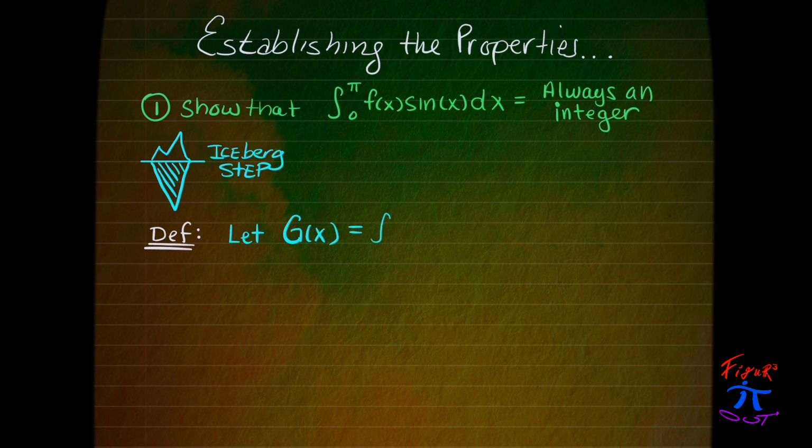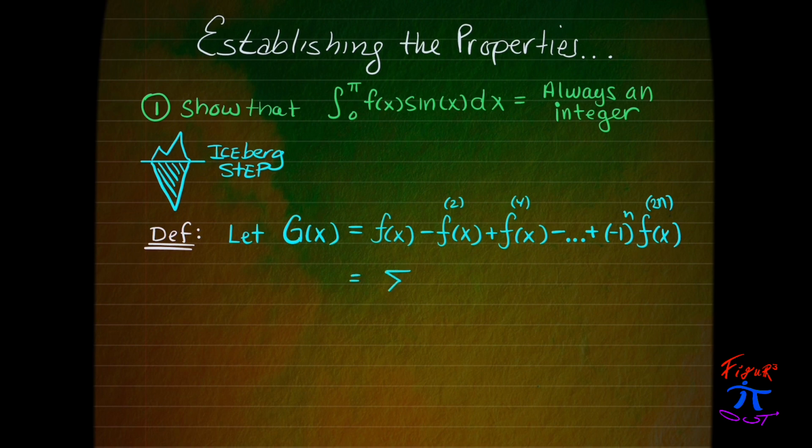So, the function that I mentioned earlier, g of x, is defined to be f of x minus the second derivative of f of x plus the fourth derivative of f of x, and so on, an alternating series of even derivatives of f of x. So g of x is this function. Little superscript 2k is representing an even derivative.